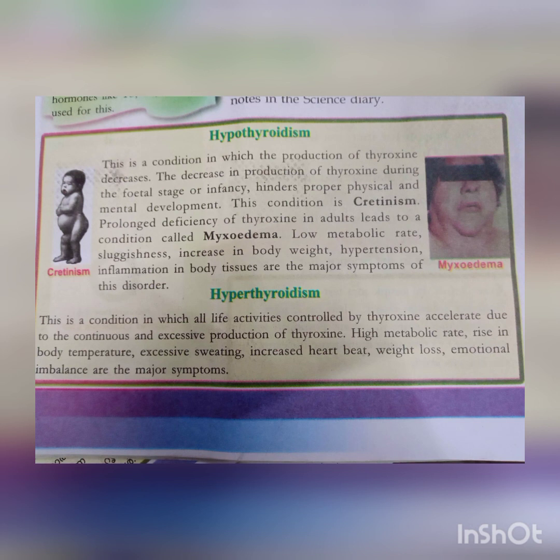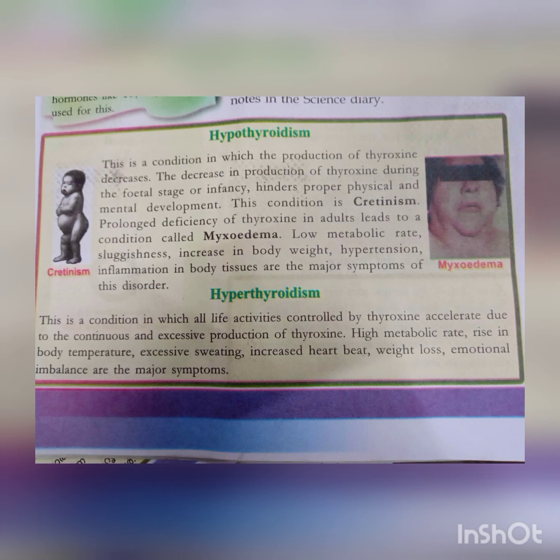What will happen when the production of thyroxine hormone decreases during the fetal stage or in children? It will hinder proper physical and mental development. This condition is known as cretinism. If this happens in children, it is known as cretinism. If in adults the production of thyroxine decreases, that is known as myxoedema.